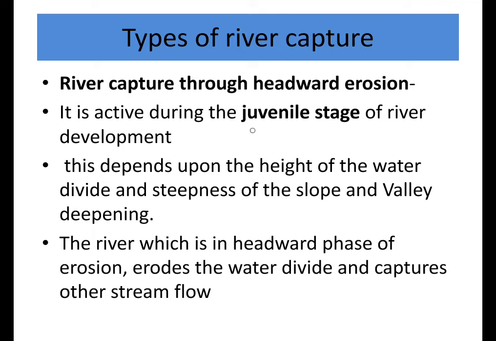It is active during the juvenile stage of river development, because headward erosion is active in the youth stage of river development. This depends upon the height of the water divide. If the water divide is high, the headward erosion becomes slow, but if the water divide is small, then the headward erosion is more active. Steepness of the slope and valley deepening also help in river capturing. The river which is in the headward phase of erosion erodes the water divide and captures other stream flow.